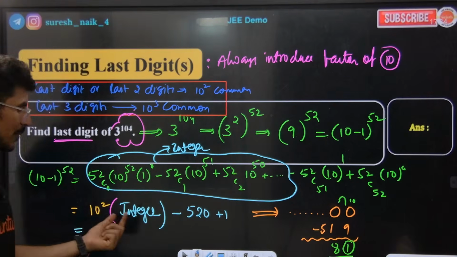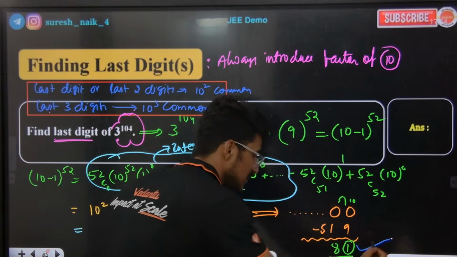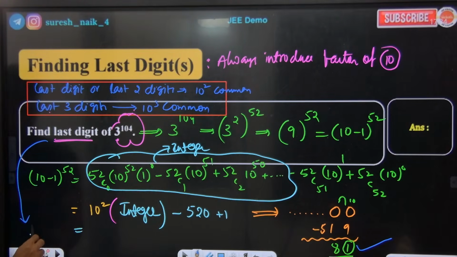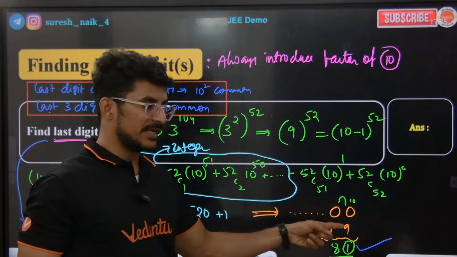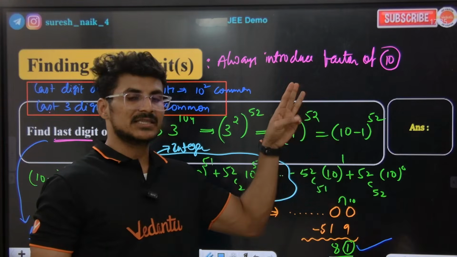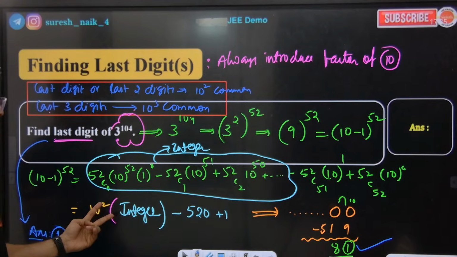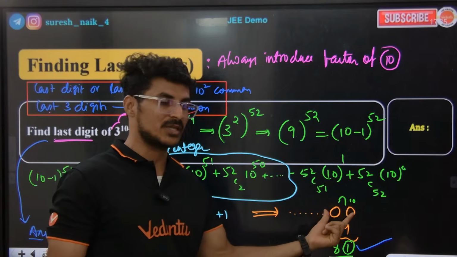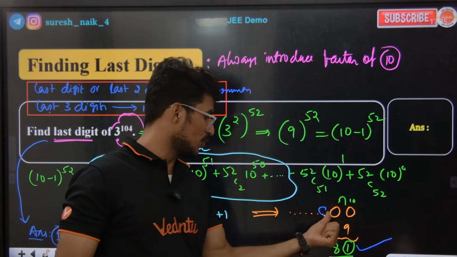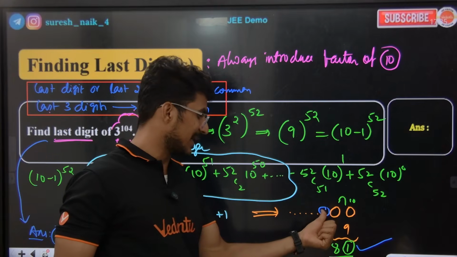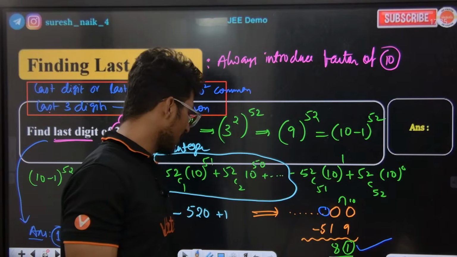If I'm taking 10 square common, I'm getting the last 2 digits. This is last digit 1. Second last digit is 8. So this final answer is basically 1. 1 is the right answer. Yes or no? Second last digit is 8. Last digit is 1. And for the third digit from the last, you take 10 cube common. 10 cube common is 3 zeros. 3 zeros is the 0. So 0 and 5, I mean, see, 8. So 9 minus 1. So 8 minus 5. So 3 will come. Are you getting the point or not?